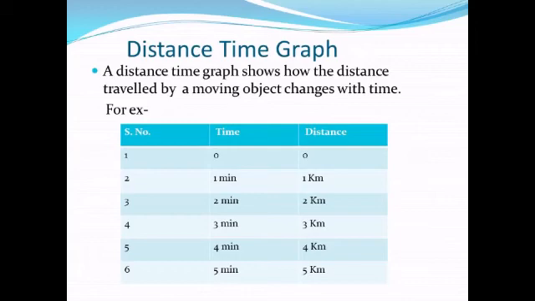For example, suppose this is given in this table: an object is covering 1 kilometer in 1 minute, 2 kilometers in 2 minutes, 3 kilometers in 3 minutes, 4 kilometers in 4 minutes, and 5 kilometers in 5 minutes. Suppose the values or data of time and distance is given, so we can make a distance time graph which can show the motion of an object.